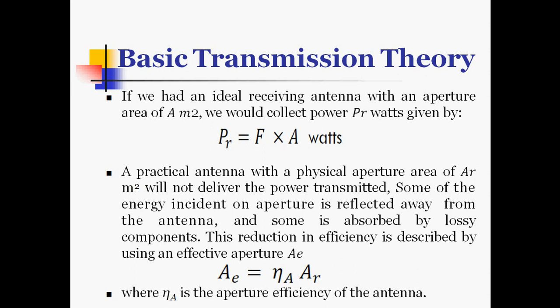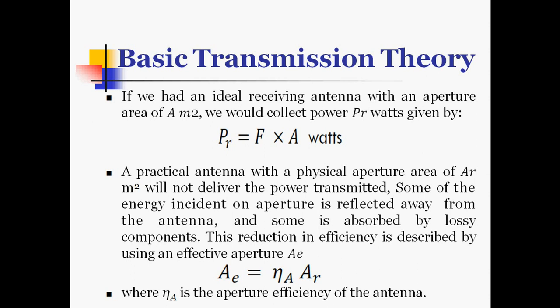This includes the illumination efficiency or aperture taper efficiency of the antenna, which is related to the energy distribution produced by the feed across the aperture, and also other losses due to spillover, blockages, phase errors, diffraction effects, polarization, and mismatch losses.